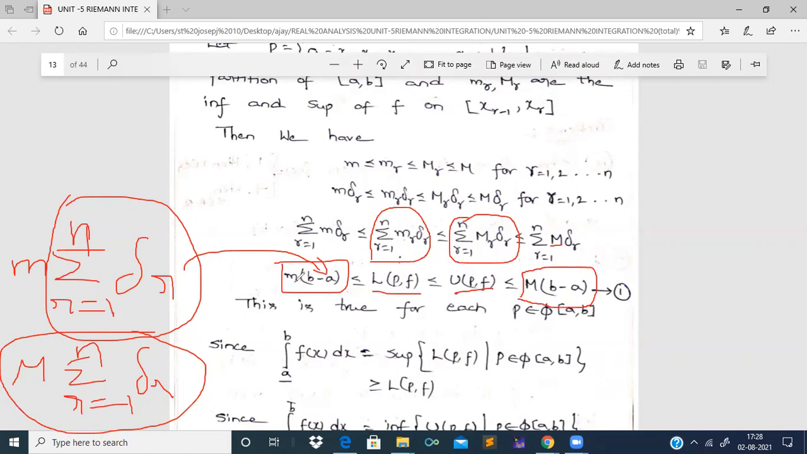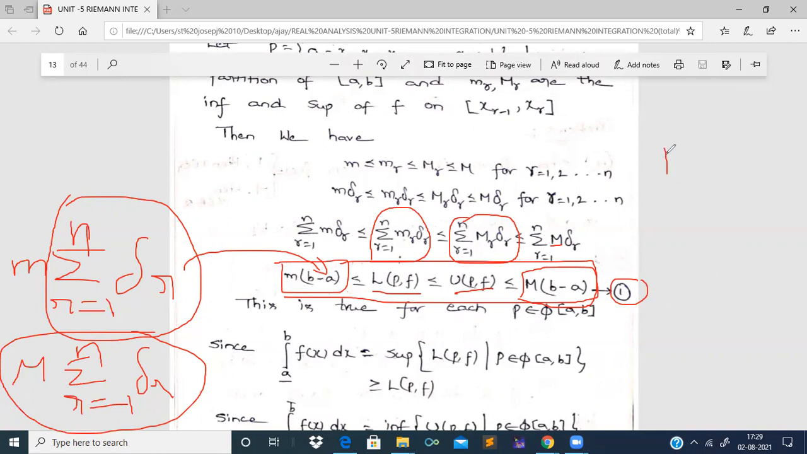In the first step, we have got small m into b minus a, and in the last step, we have got capital M into b minus a. Let us consider this whole inequality as equation 1. So the whole of this inequality is true for every partition.